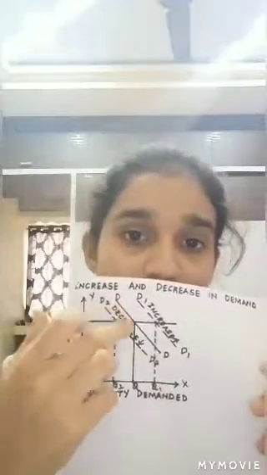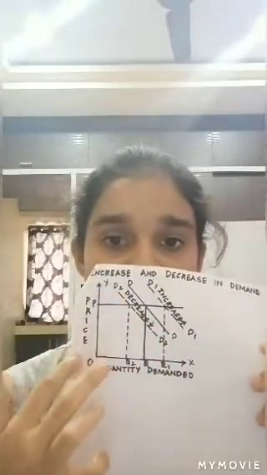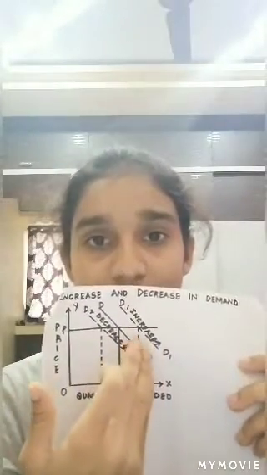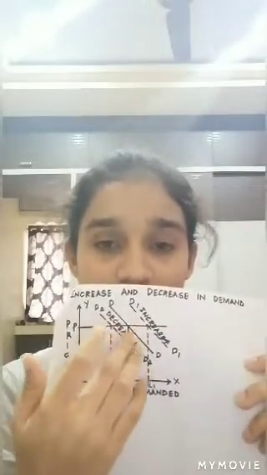Here you can find that there are three demand curves followed by the original demand curve. So here we have taken the price on the y-axis and quantity demanded on the x-axis. So here there is an increase in demand. So here the demand moves to the right of the original demand curve, and when the demand decreases, it moves to the left of the original demand curve.